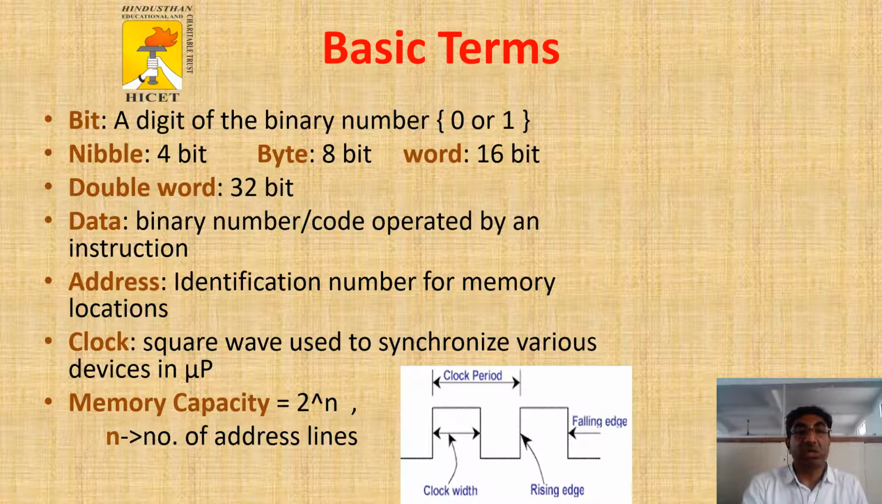The clock we use is a square wave. We use it to synchronize the various devices in the microprocessor. Then memory capacity is 2 power n, where n is the number of address lines.